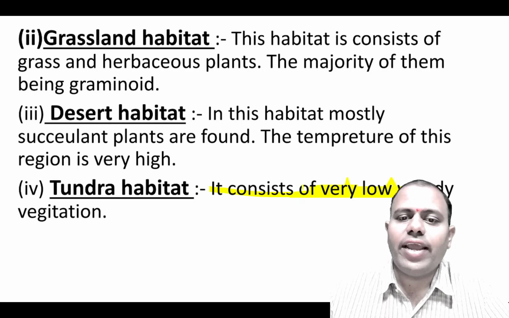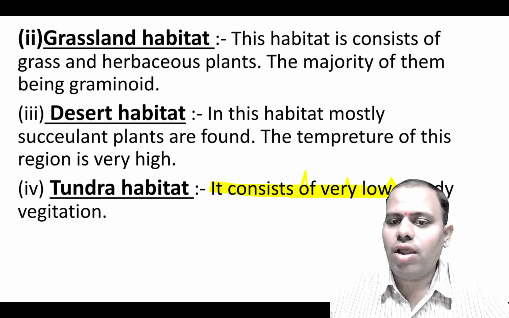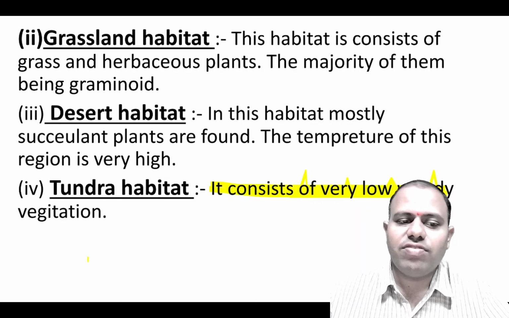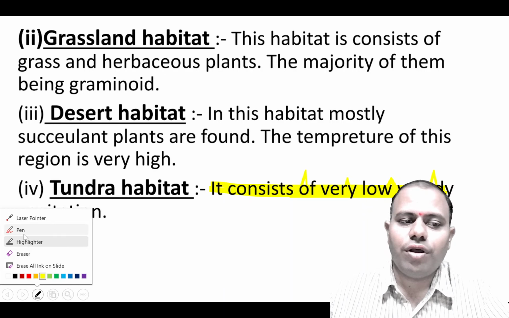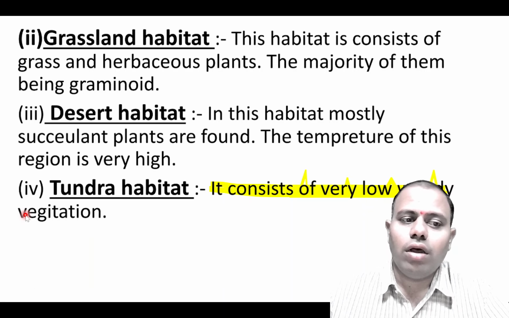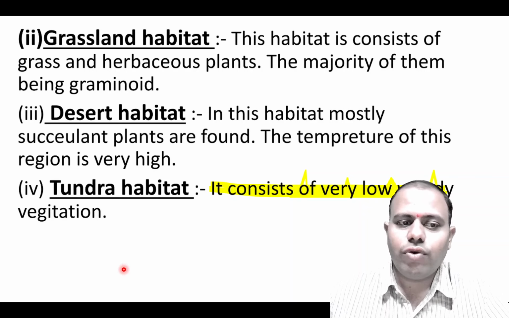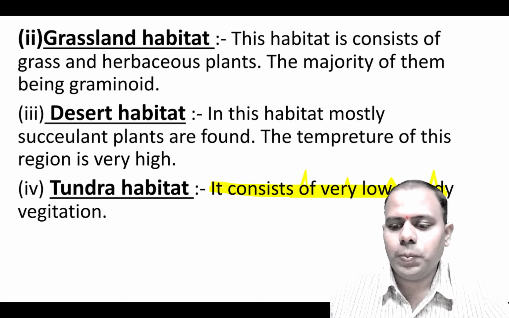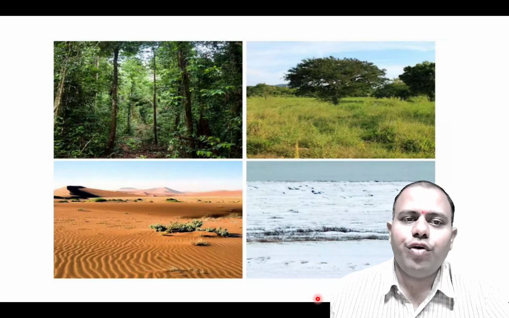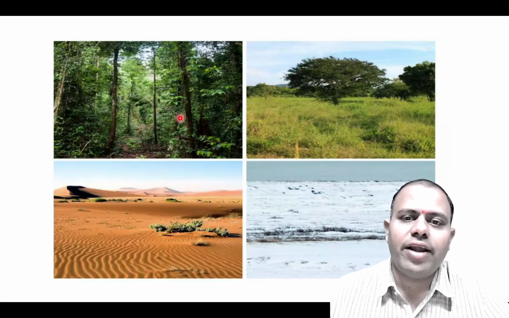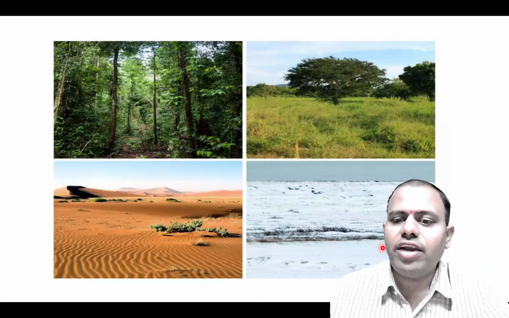There are two types of tundra, Arctic and alpine tundra. These are the two areas where lots of ice caps are there, glaciers are there. So these are all habitats that come under tundra habitat. Here are a few photos. You can see the forest habitat, then grassland habitat, then desert habitat, and then tundra habitat.